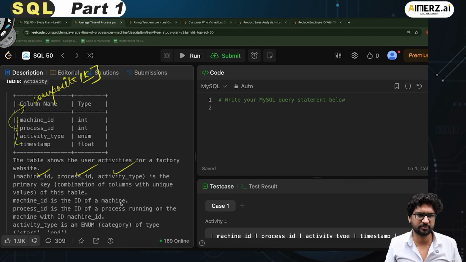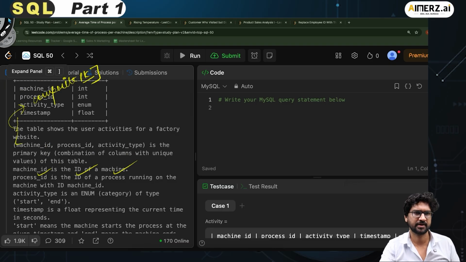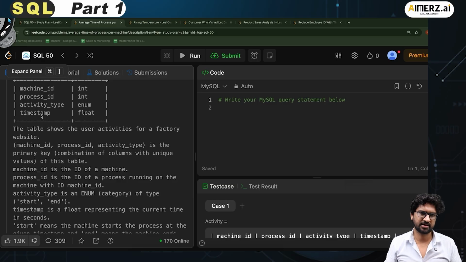Machine ID is the ID of the machine. Process ID is the ID of a process running on the machine with ID machine ID, and activity type is the enum category of the type start, end. Fair enough. Activity type is an enum and it can only have 2 values, which is start or end. Timestamp is a float representing the current time in seconds.